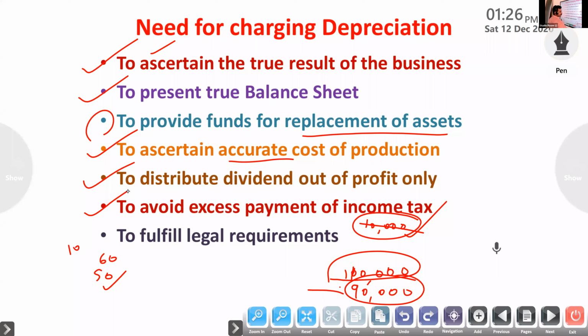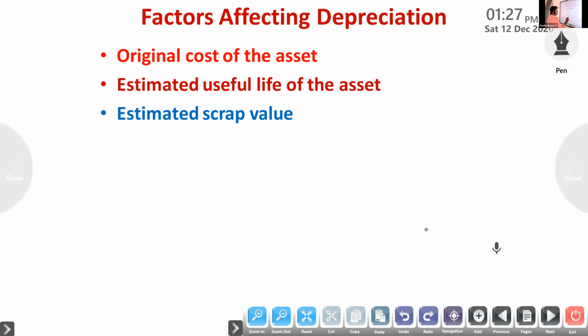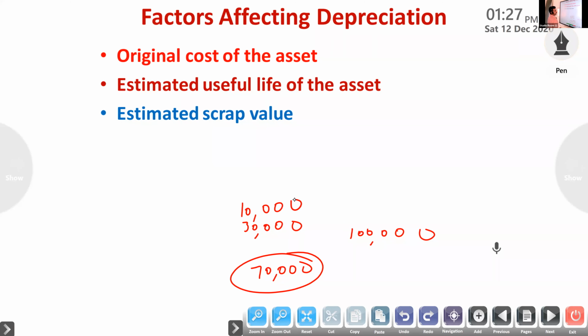For example, in a profit and loss account, credit side 1 lakh, debit side 30,000 excluding depreciation, so profit will be 70,000, and on the base of 70,000 you have to pay tax. But if you include depreciation as a loss, then the profit is 60,000, and on the base of 60,000 only we have to pay tax. So it is a deductible expense for tax purpose.